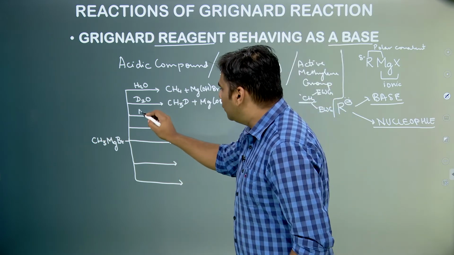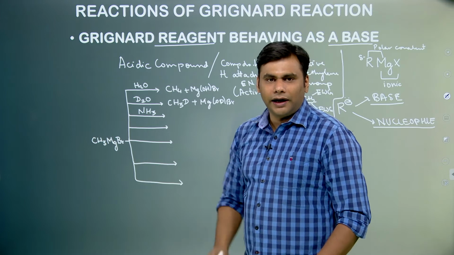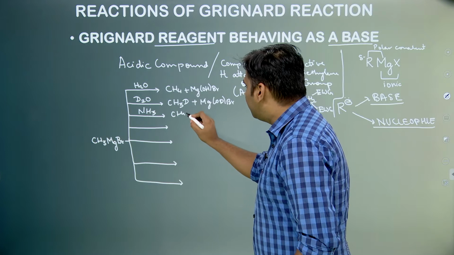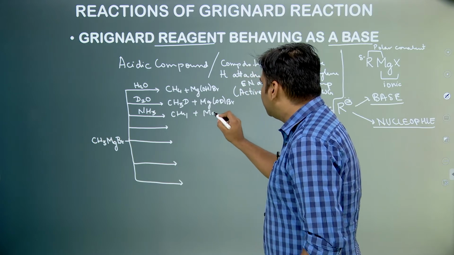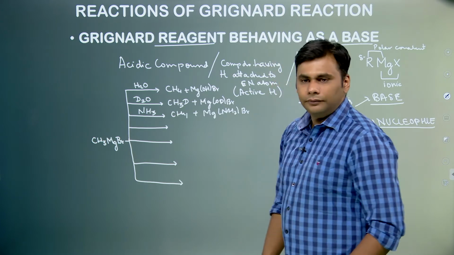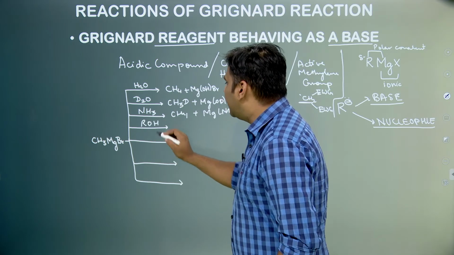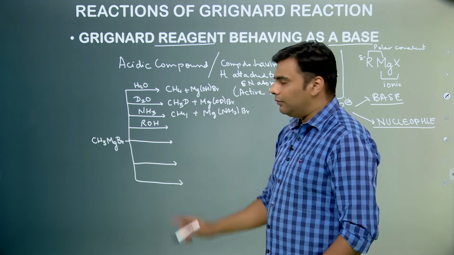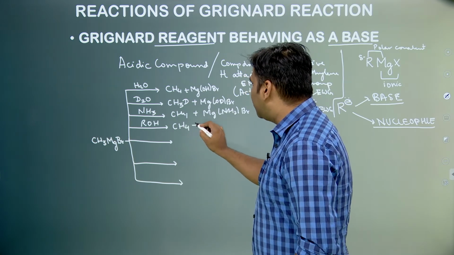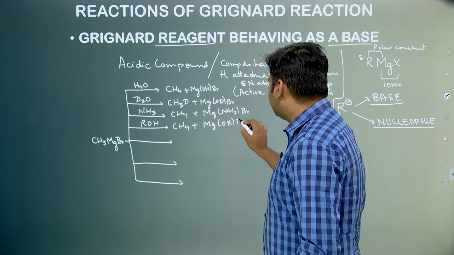Similarly, if we react this with ammonia, so in ammonia, hydrogen is attached to electronegative atom, it will also get released as H plus ion and would form methane plus MgNH2Br, right. Suppose we react this with alcohol. In alcohol also, hydrogen is attached to a electronegative atom, so this hydrogen will be released as H plus, CH3 negative would react with it forming methane and this would be the product.